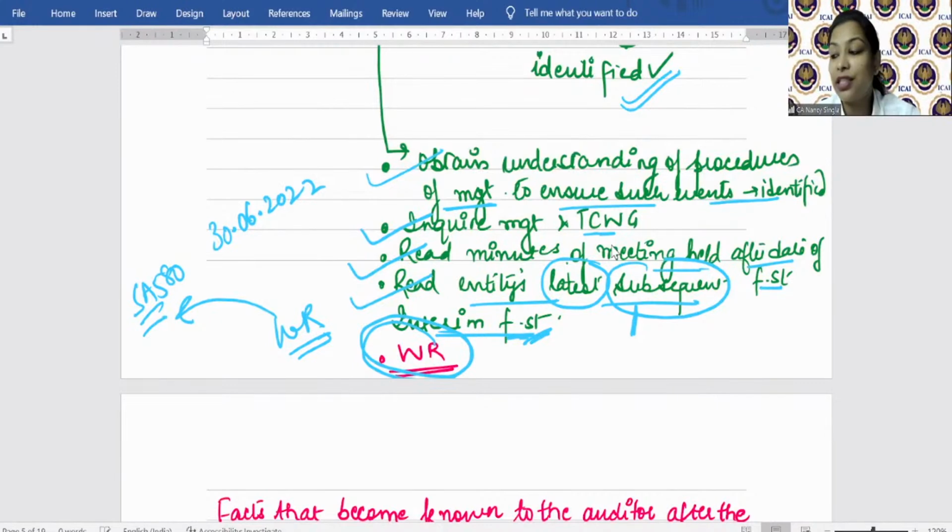Now a quick test for all of you. Quickly tell me, we have studied one more SA that specifically required the auditor to obtain written representation. Quickly, I need answers. We have done that in the last session. I'm waiting for replies, then only I'll proceed. Students, send in your replies. What is that SA that required the auditor? Or tell me, with respect to verification of what should the auditor obtain written representation, and it is the responsibility given in one of the SAs.